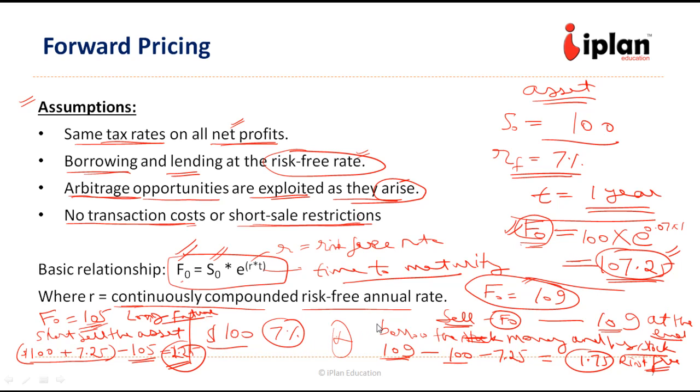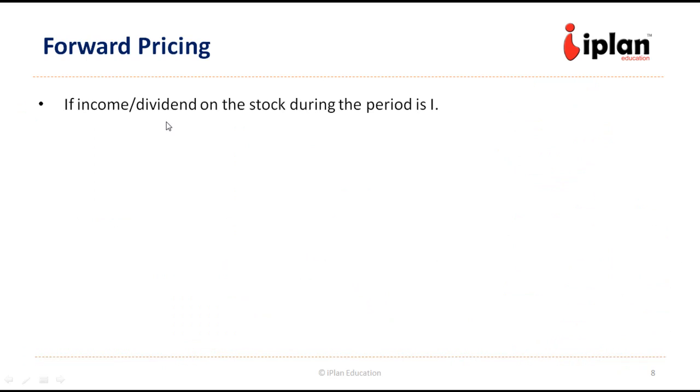Now let us see how this relationship changes when many other factors play their role. If there is an income or dividend which is being paid on the stock during the period, suppose this income is I, then the relationship will change. As we have already seen, since this is the payment which will be given to the holder, it has to be subtracted from the spot price, the current price.